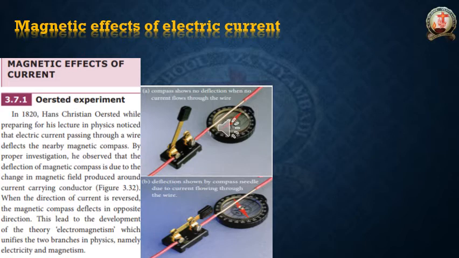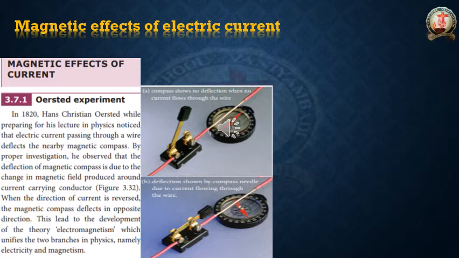So he observed that the compass is showing deflection, but he didn't understand the reason. After that, he made so many experiments. Then he found that a current carrying conductor is producing a magnetic field around the region of that conductor. For that only, the magnetic compass is showing the deflection. He found that. Okay, now we can continue this.